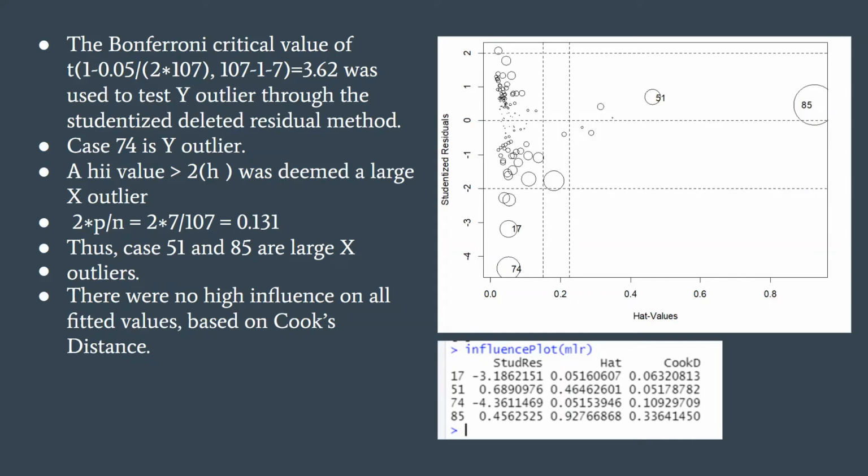A hat matrix value larger than 2 times the average hat was considered an X outlier, and mean hat is defined as p over n. So values with hat matrix larger than 0.131 are X outliers, thus cases 51 and 85. Plus, as I mentioned before, there are no large outliers by the Cook's distance metric.